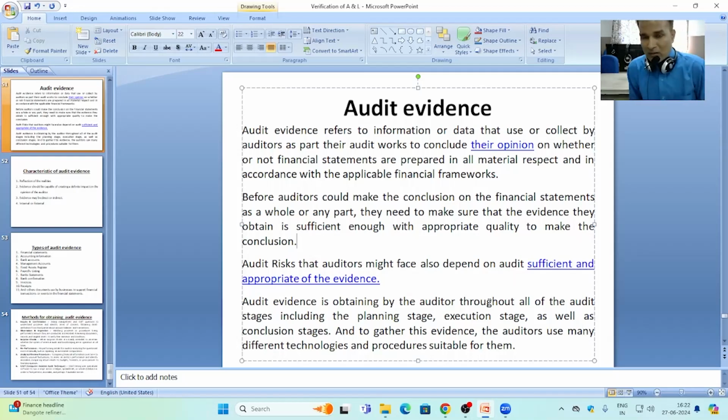So, the audit evidence concept imparts to us that to make the final audit report regarding the true and fair view or financial framework of the client business books of accounts, the auditor has to gather sufficient audit evidence, and the evidence should be reliable and accurate.